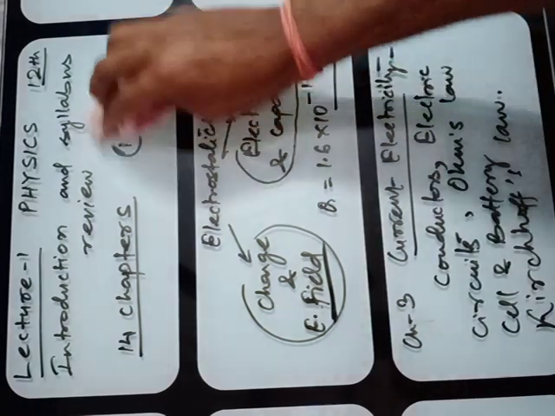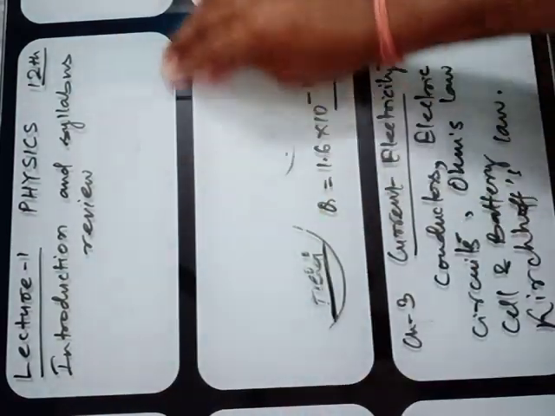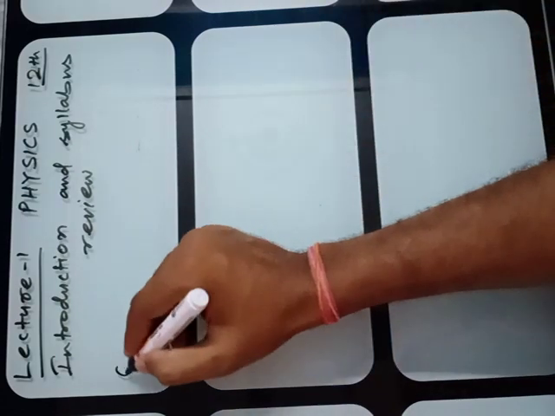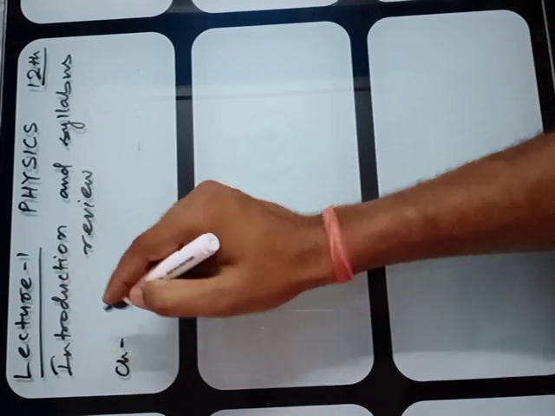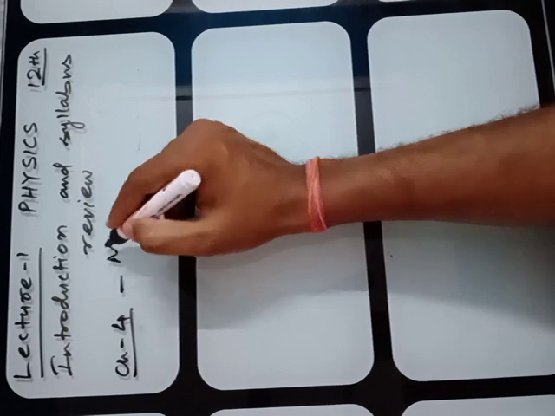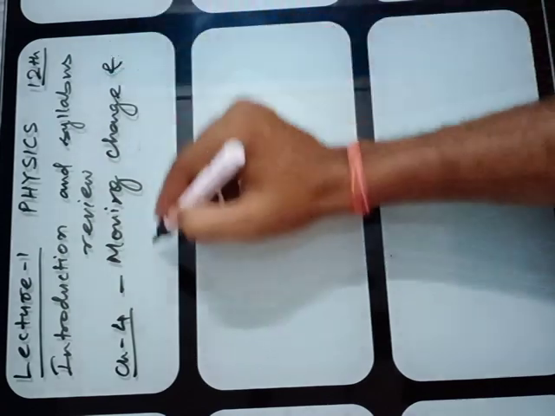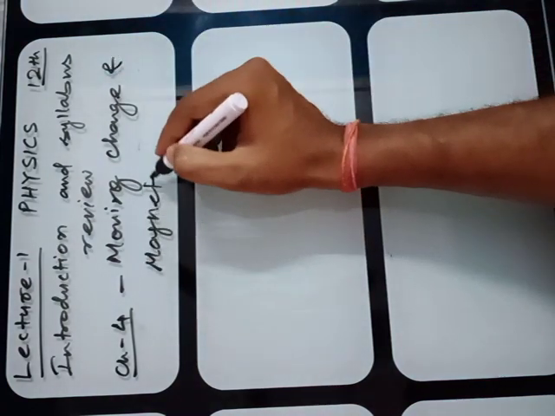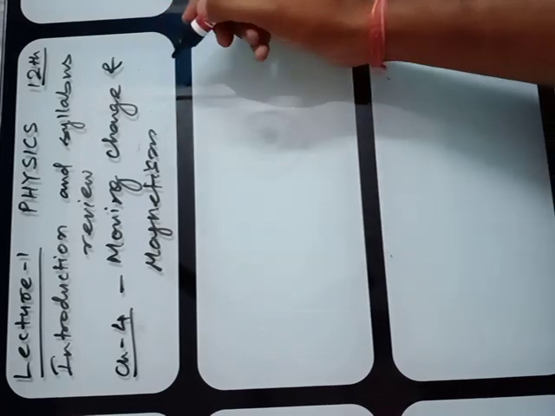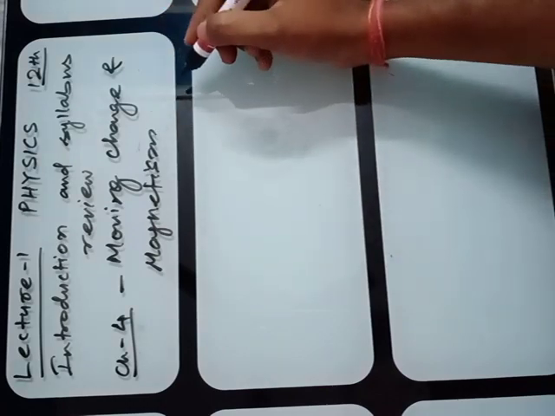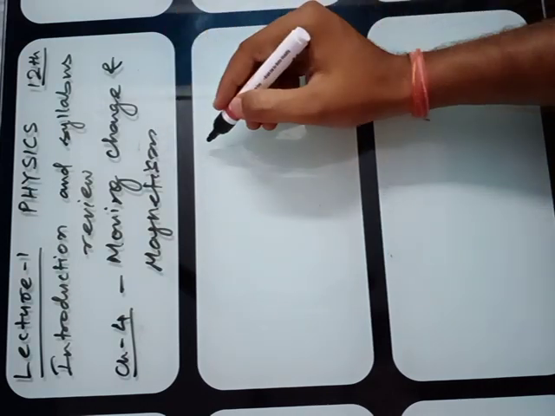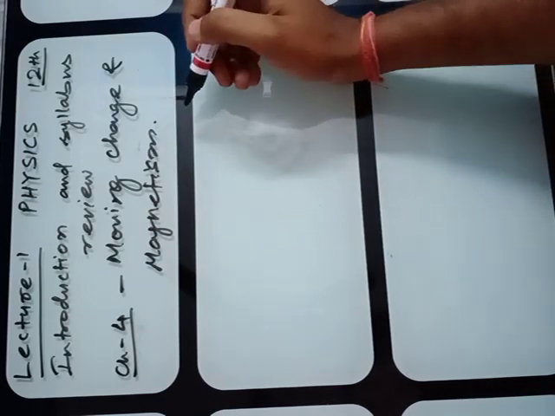Next, chapter number 4 of your NCERT is moving charge and magnetism. In this chapter, students, you will study the motion of charge in a magnetic field, and basically Ampere's circuital law.